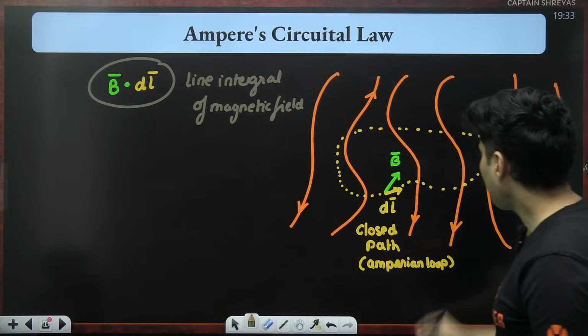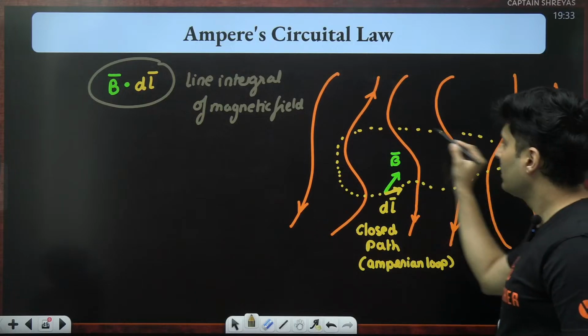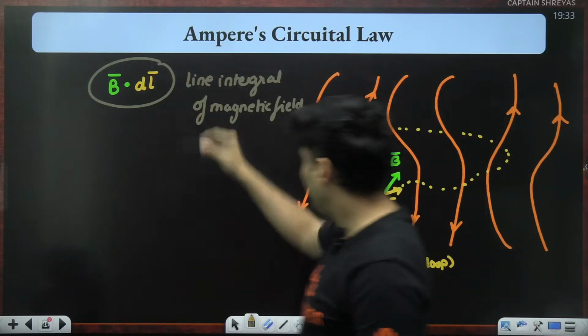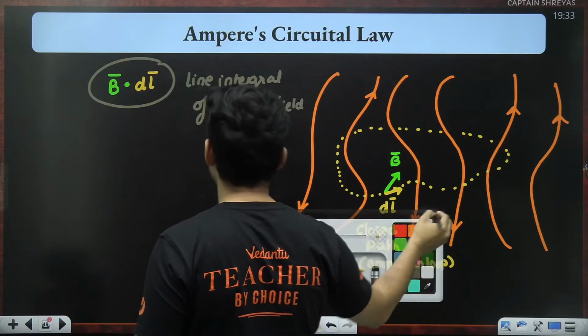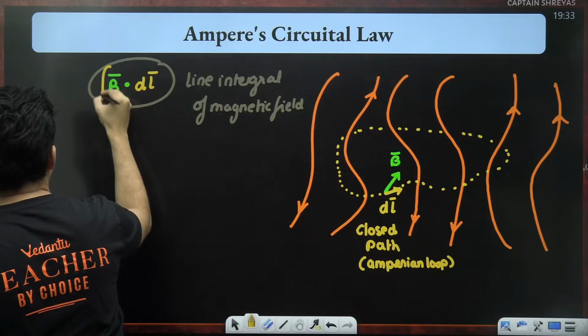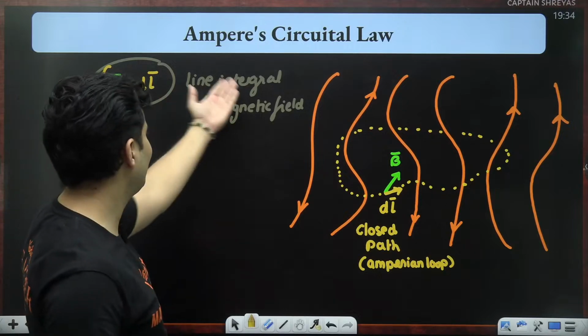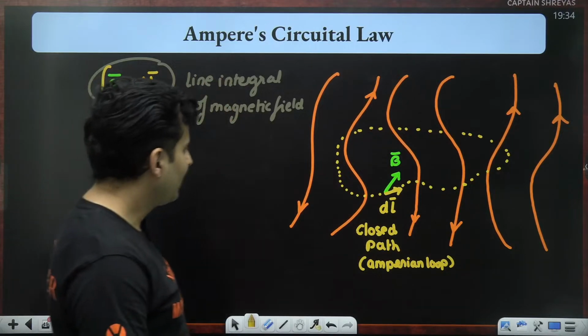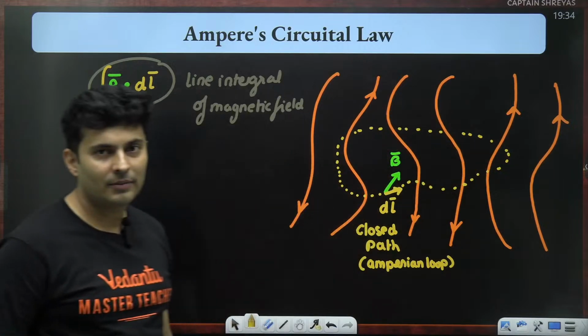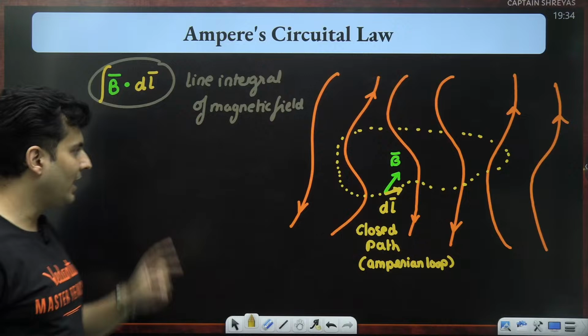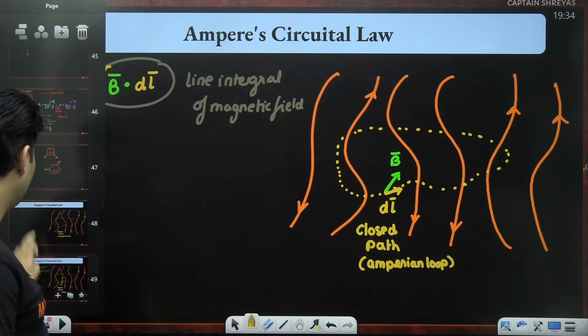Okay. Now you keep doing this. Sorry, we have not even put the integration symbol. Sorry guys, let me just put that integration symbol. I forgot it, or else where will that integration come? So you integrate this, but you come back to the same point. That's very important. You have to come back to the same point.